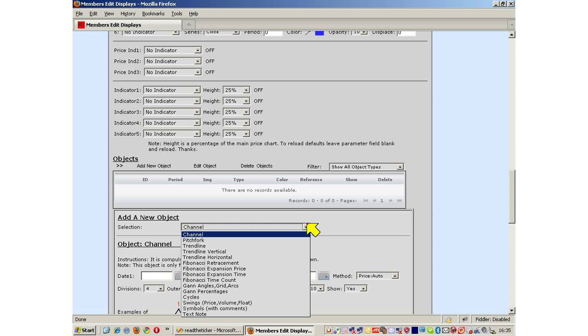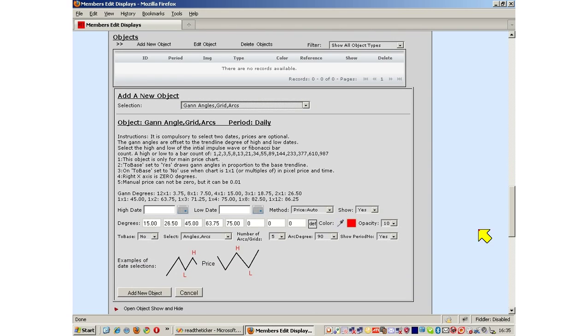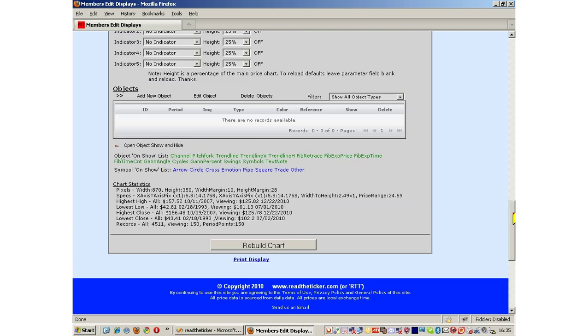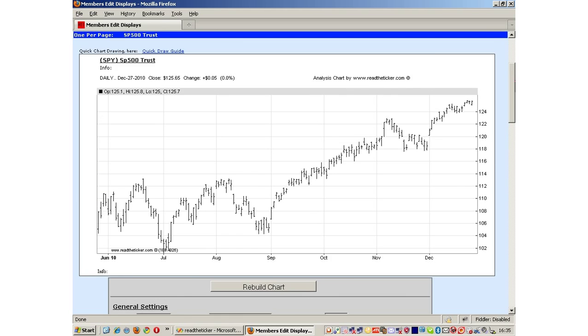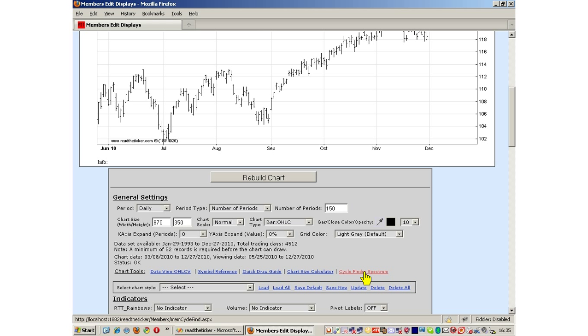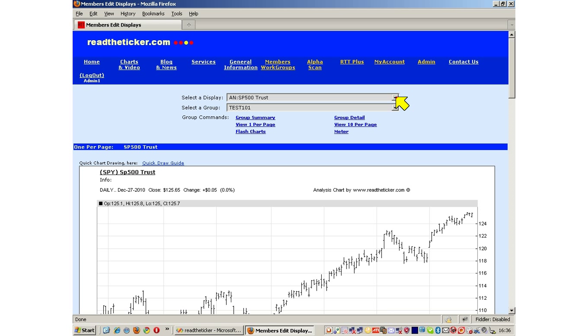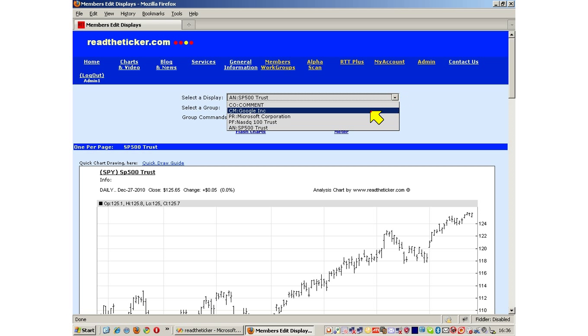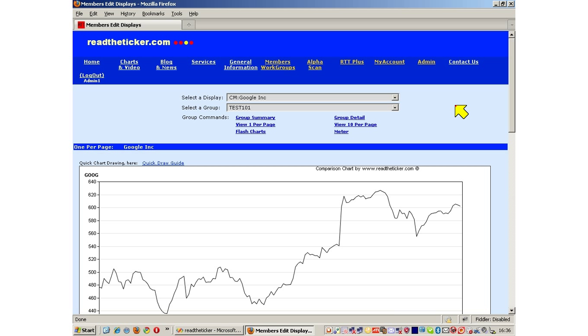You can add objects from the control box down below. Some more sophisticated tools can be found on these links here. To find the next display, we'll go up here to get this one, Google, which is the comparison one.